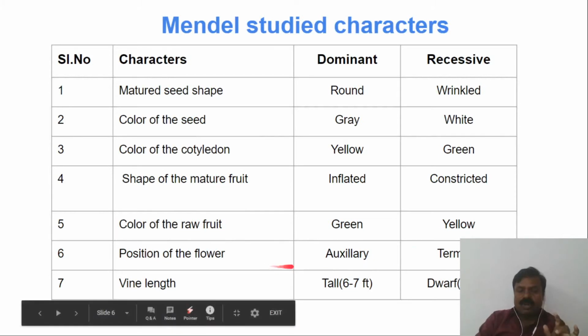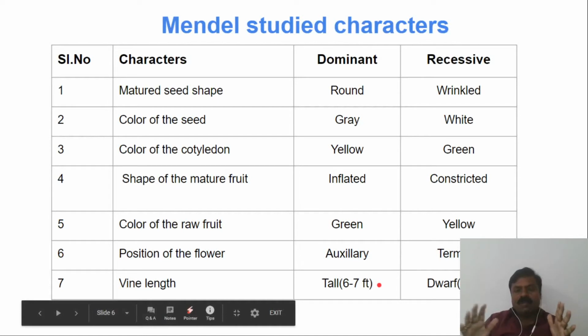And position of the flower, axillary and terminal, and the length of the plant. It is a climber, so its length, is it tall or dwarf? It means is it short? So he has taken a 6 to 7 feet plant as tall and a 3 to 4 feet plant as dwarf.